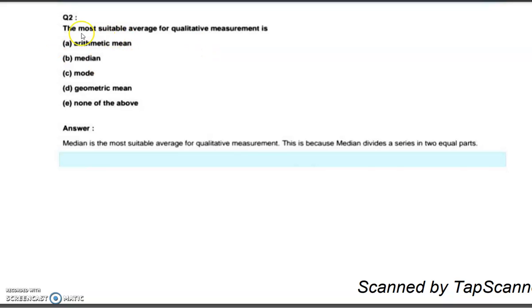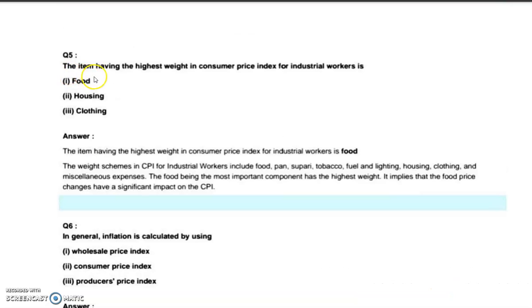The next one, the most suitable average for qualitative measurement is median. This is because median divides the series into two equal parts. The item having the highest weight in the consumer price index for industrial workers is food.